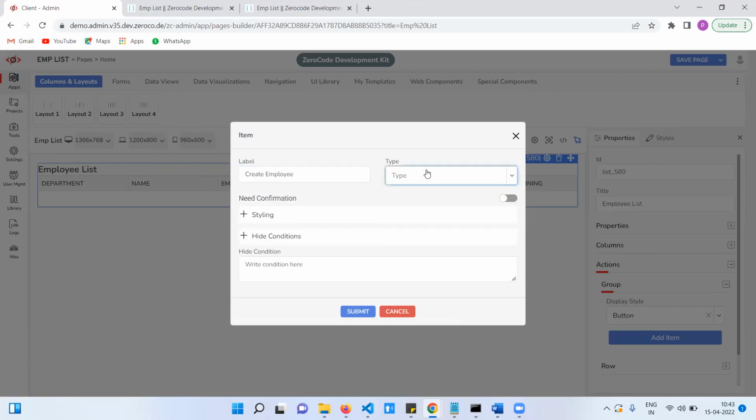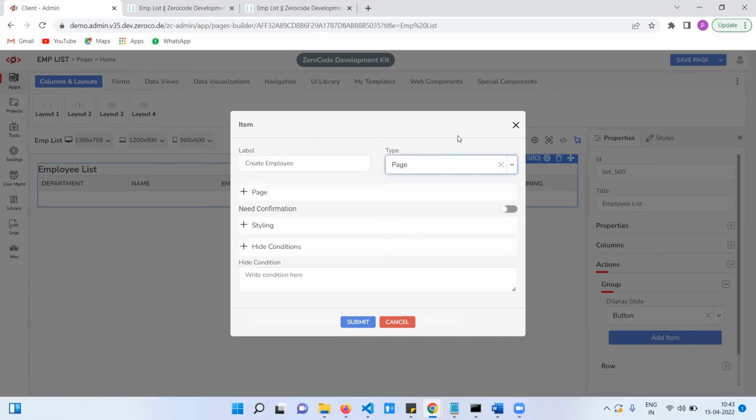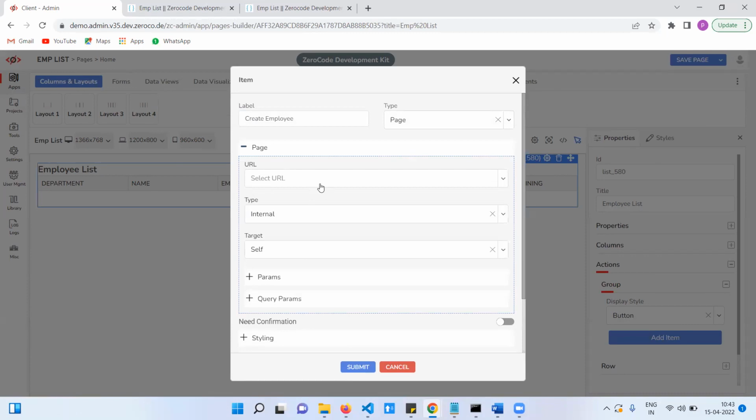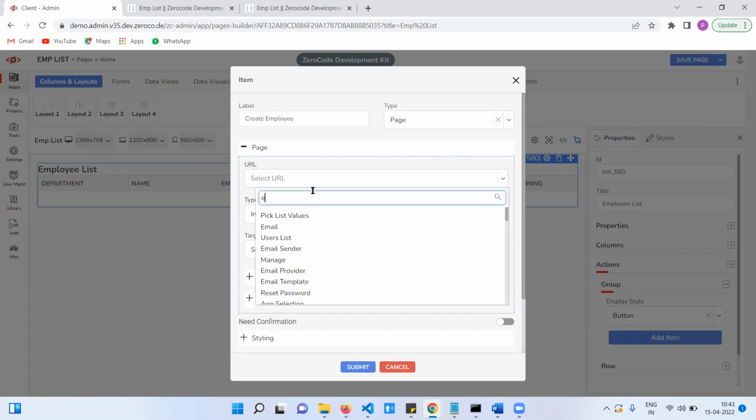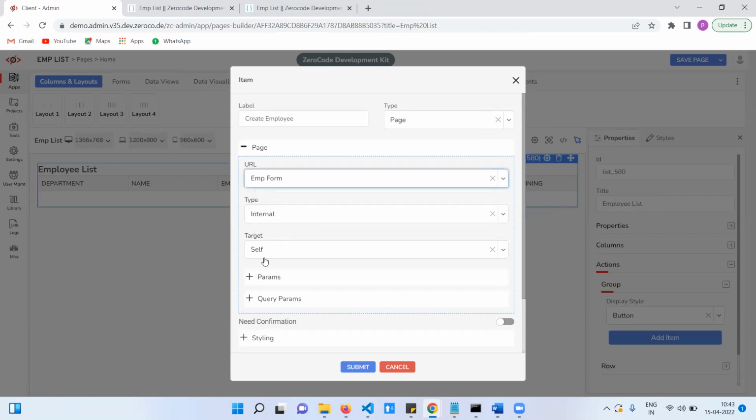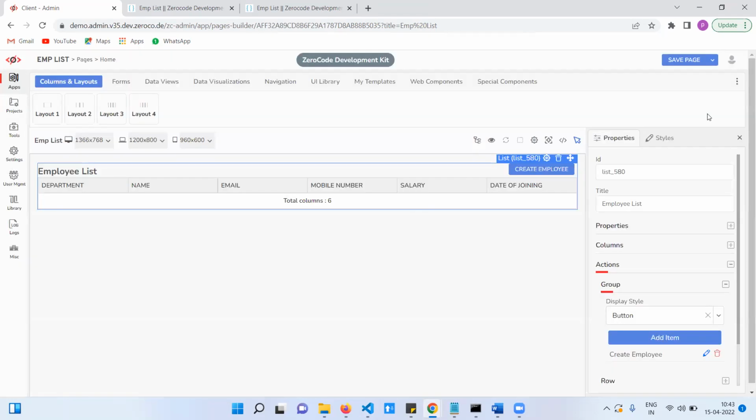Here we need to select the type. When you click on that button, we are navigating to the employee form page. This is the create employee. Here I am going to select that one, named employee form. Internal, so here it is showing.